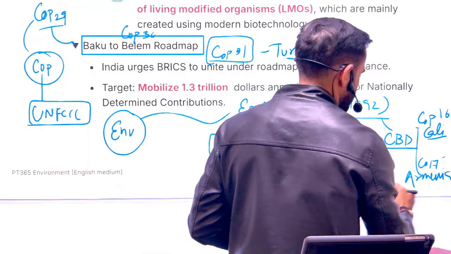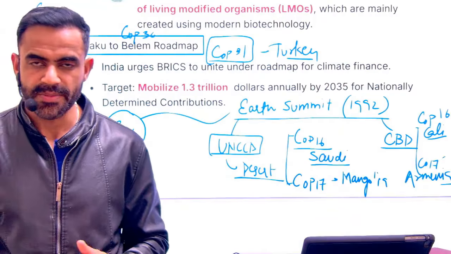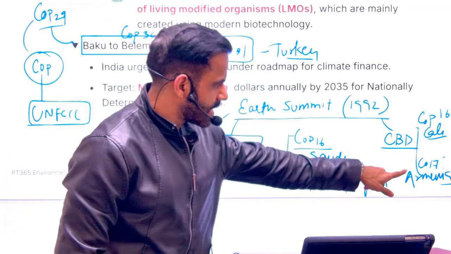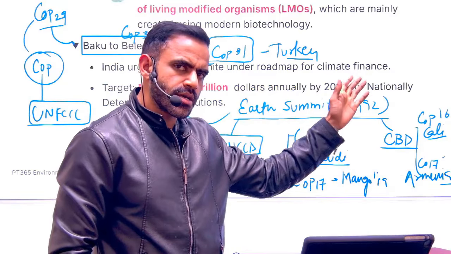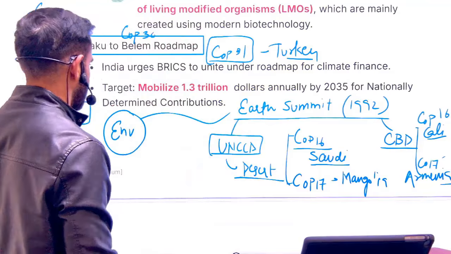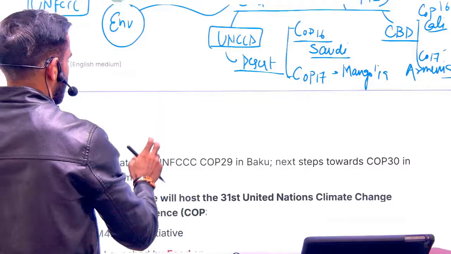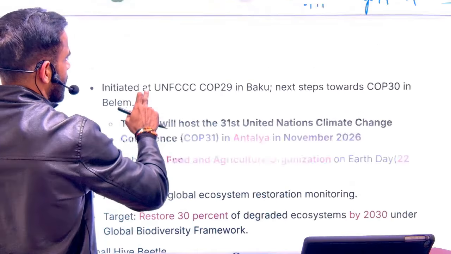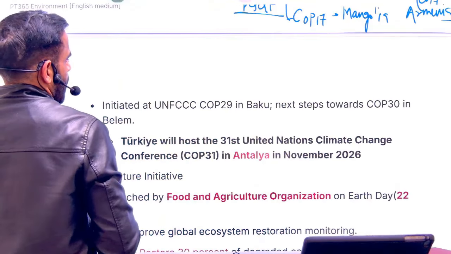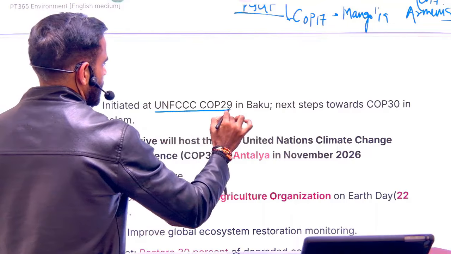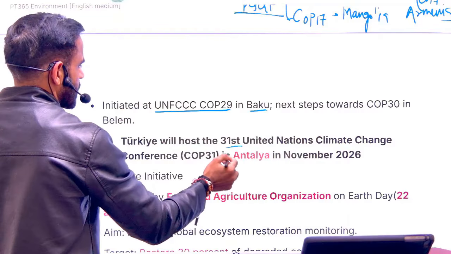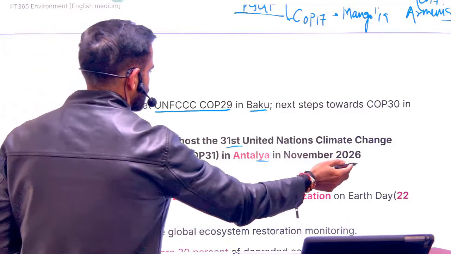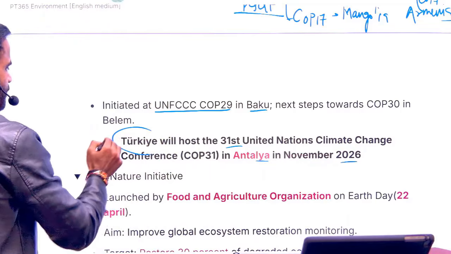These are some of the important conference of parties you need to keep in mind. Please keep this in mind. This is not going to be in Mongolia. By mistake, previously, I had mentioned that. Okay. Now, as far as UNFCCC COP 29 is concerned, this was organized in Baku, and COP 31 is going to be in Antalya in 2026, and this will be in Turkey.